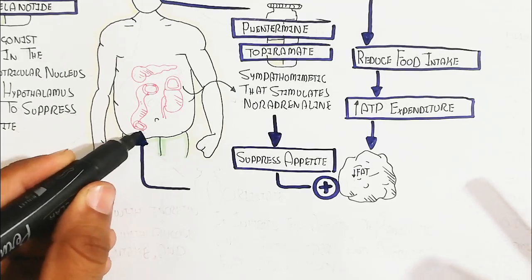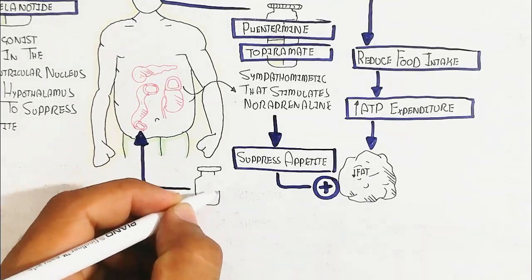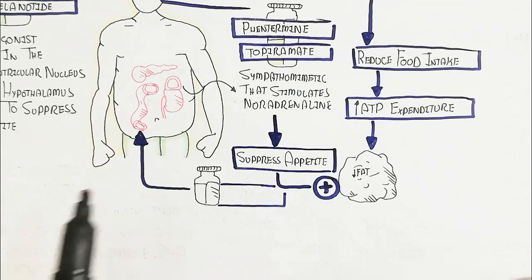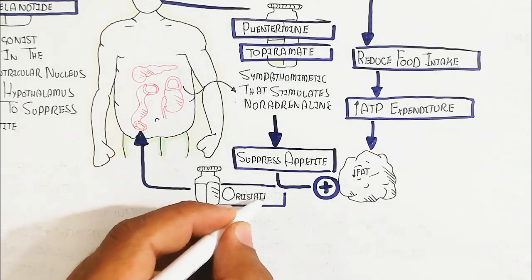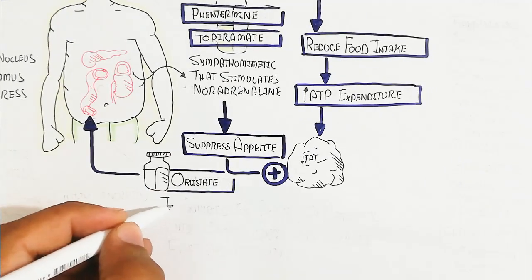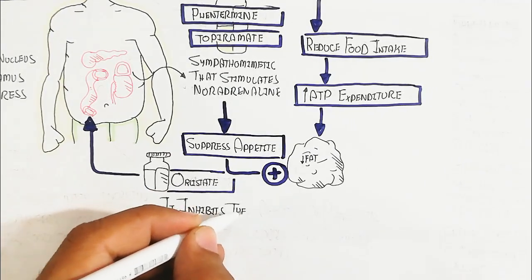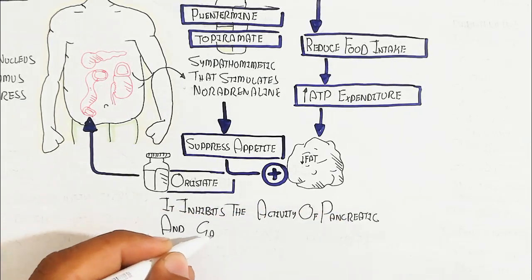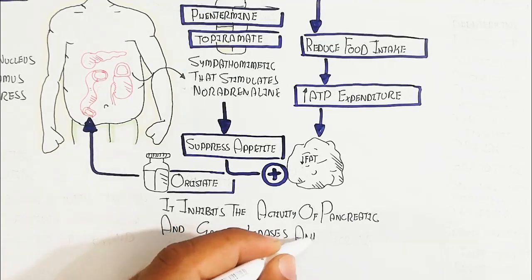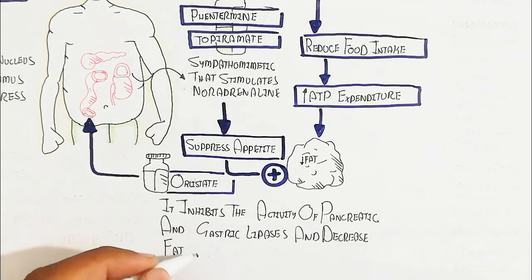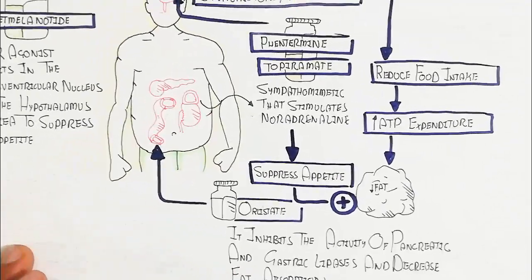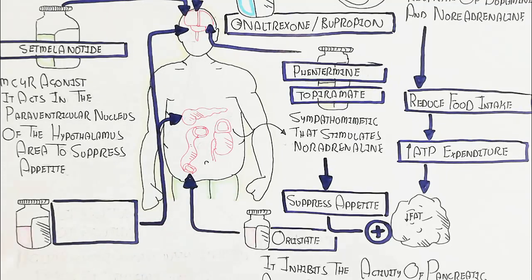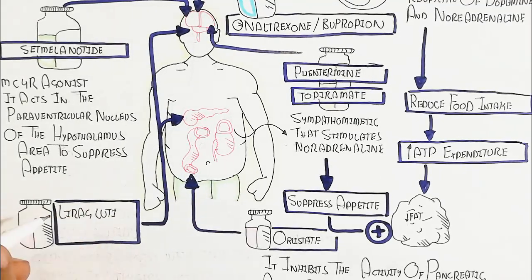On the other hand, orlistat is another drug, taken orally, that targets the digestive system, and it inhibits fat absorption. The fat also contains vitamins. We will discuss the side effects of this drug later. It inhibits the activity of pancreatic and gastric lipases and decreases fat absorption. When fat absorption decreases, it can lead to many complications, but fat deposition will decrease.